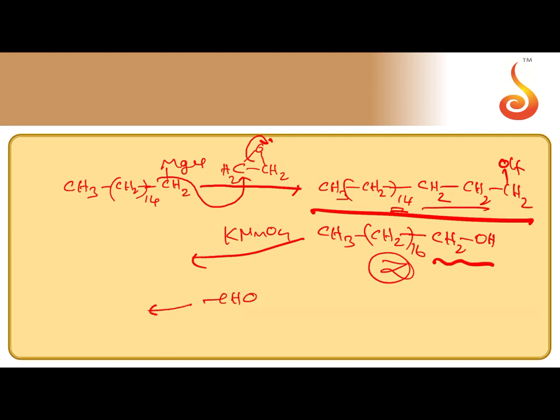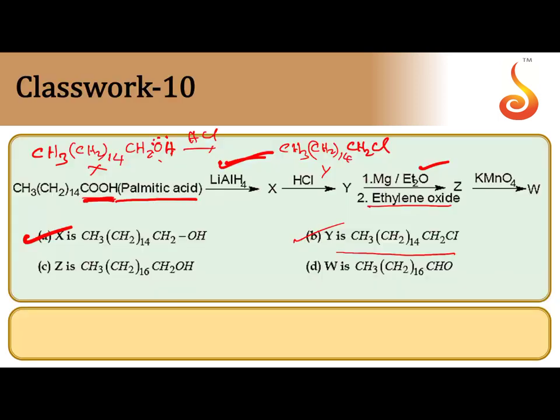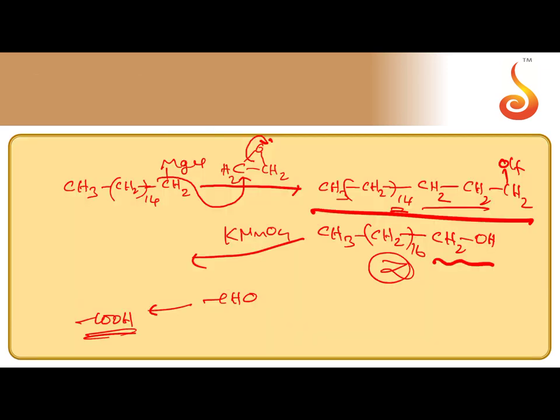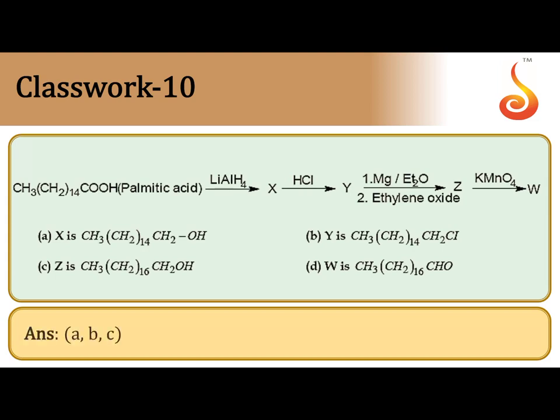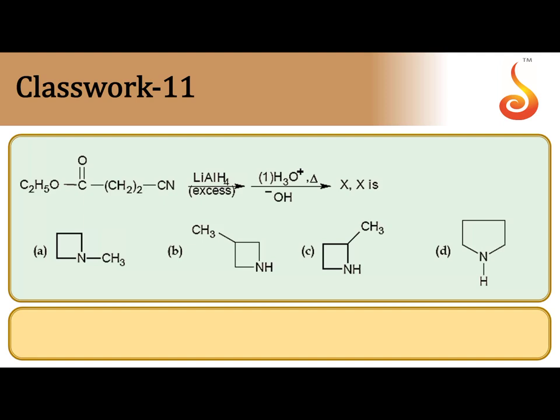Since KMnO4 is a stronger oxidizing agent, it further undergoes oxidation to give COOH. So the final product W must be COOH, but here only CHO is given. So D is wrong. A, B, C are correct. This is a multi-answer question.